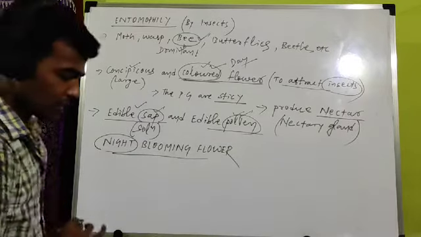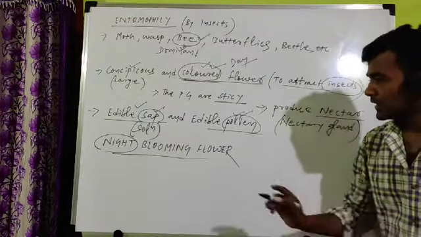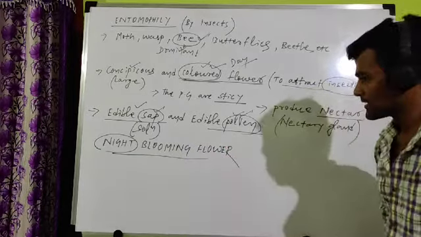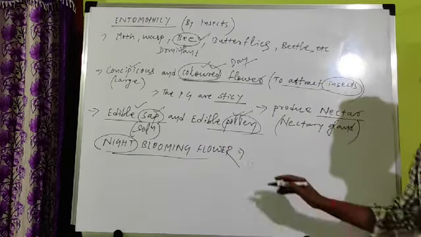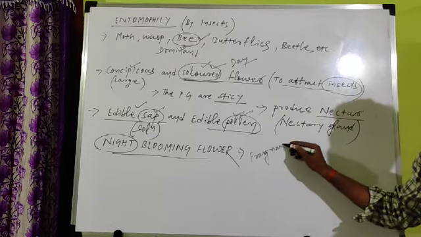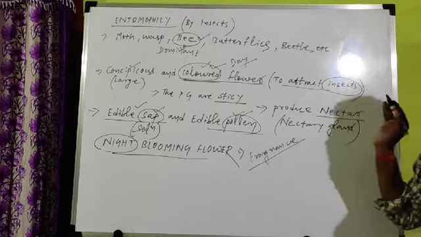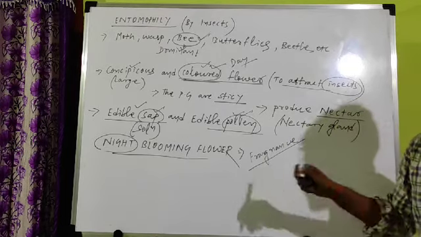At night time, the color is not visible. What will happen at that time? In case of night blooming flower, what happens? The flower produces a special fragrance. Fragrance means a sweet smell. A fragrance is produced, and that fragrance helps to attract the insect.